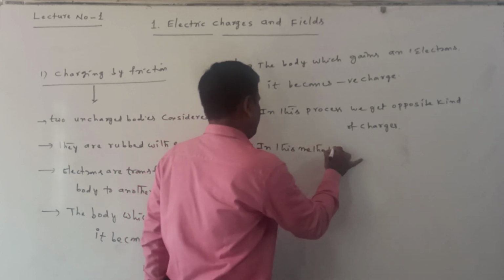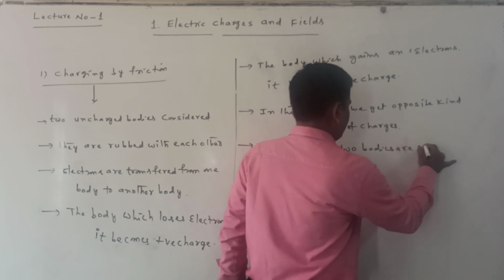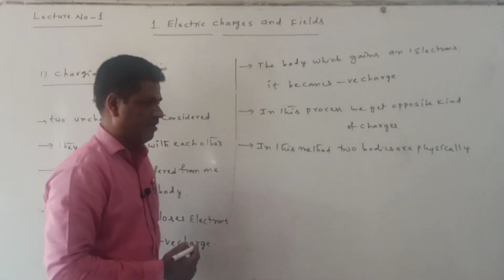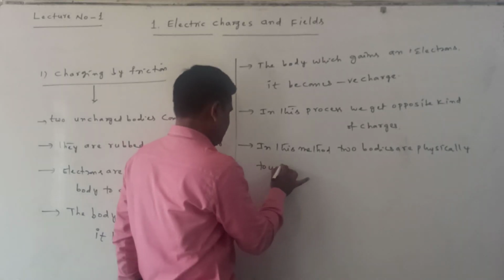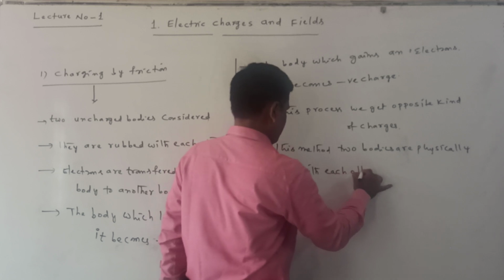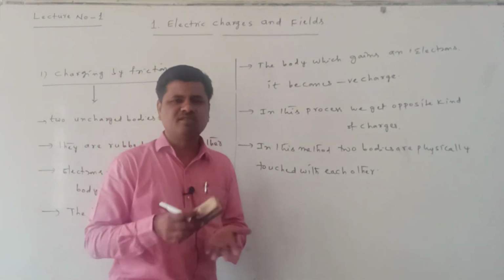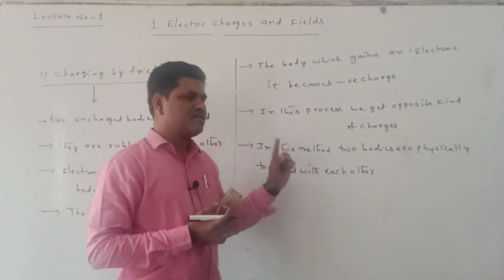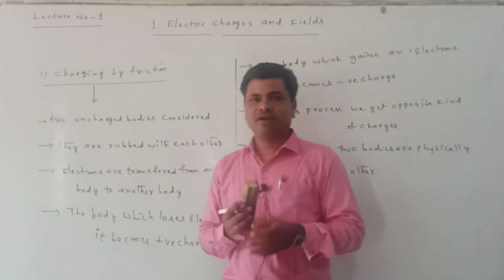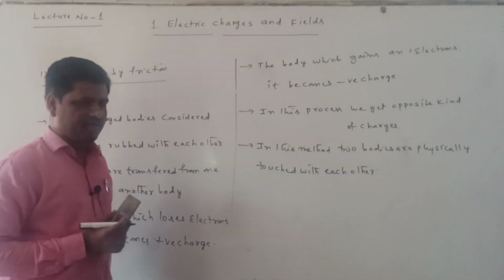two bodies are physically touched with each other. This is also an important point here. In this process, two bodies are physically touched with each other. Rubbing means physically touching. In this process, we get the opposite kind of charges. Okay. Now this method is called charging by friction method.